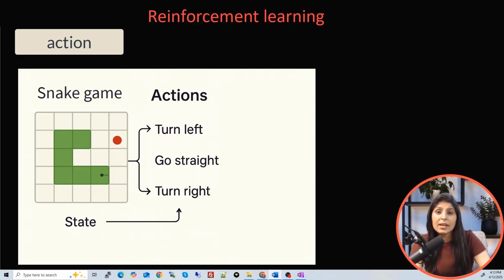And guys, as I have told you, the agent works in 4 steps. The first one is that the agent will observe the current state, meaning it will look at what is happening around it.